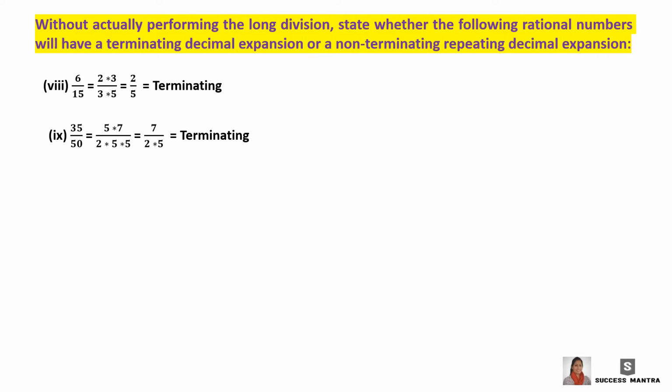Ninth question is 35 divided by 50. That is 5 into 7 by 2 into 5 into 5. Cancel 5 and 5. We get 7 divided by 2 into 5. The denominator is of the form 2 raised to n into 5 raised to m. So it is terminating. 10th question is 77 divided by 210. On simplification, we get 11 divided by 2 into 3 into 5. 3 is coming in the denominator. So it is non-terminating, repeating.